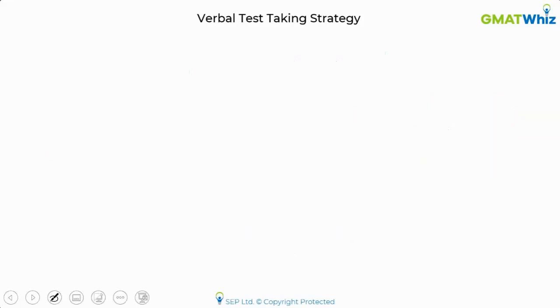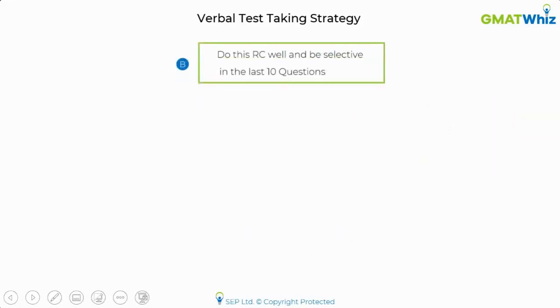So what I did was I went ahead with the second one. I said, no, I'm going to do this RC well. And in fact, trust me, it was a very tough situation to be in. Like, I'm not sure if you can even imagine that. If you have taken a mock, you might have been in that scenario. I had just 19 minutes left on the clock, but I kept my calm. I read the passage exactly the way I read it when I solve a RC passage in practice. I did that for the passage.